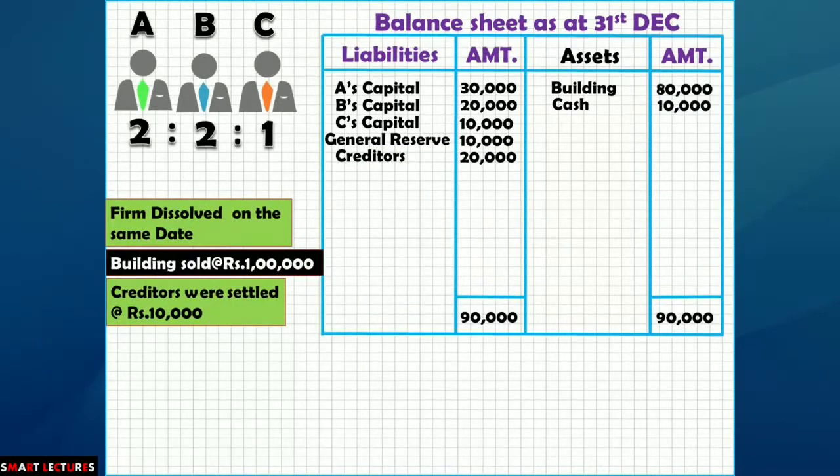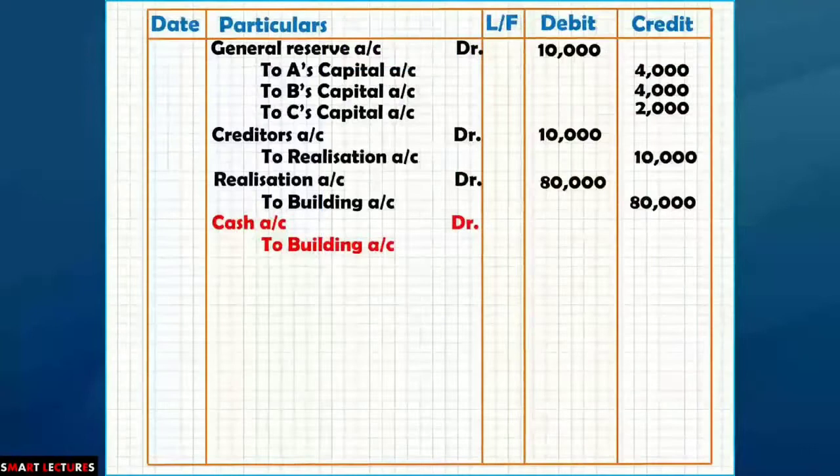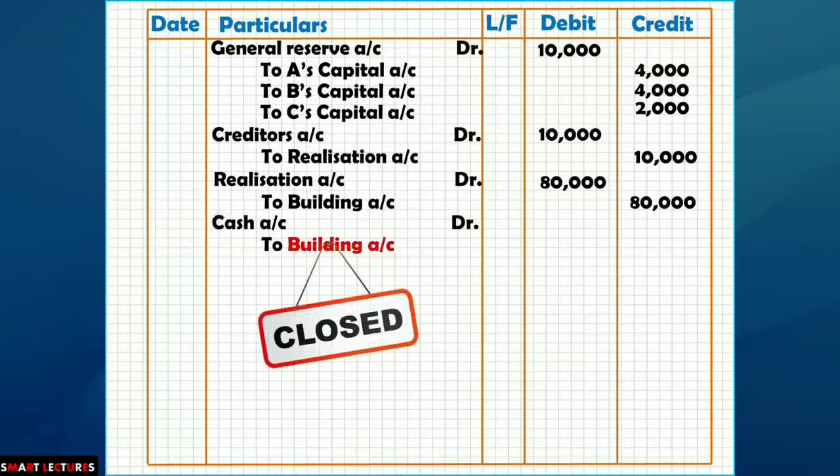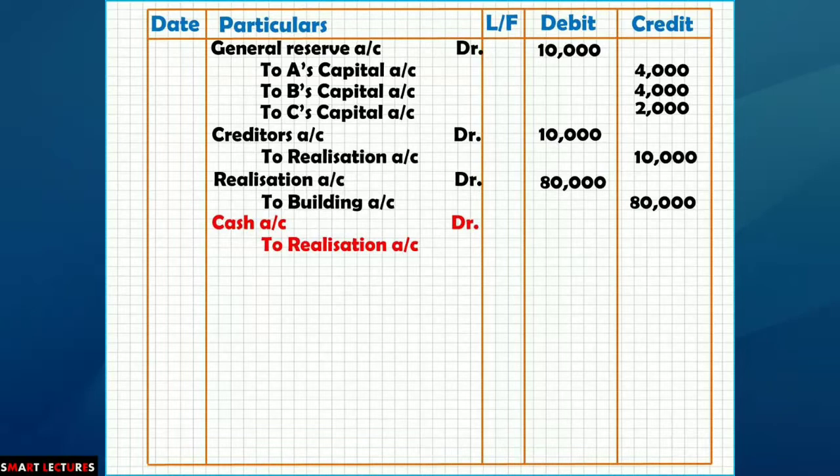Building was sold for 100,000. So what will be the journal entry? Cash account debit to building. No, we cannot credit building account because building account has been closed. So we will write down cash account debit to realization account, rupees 100,000.